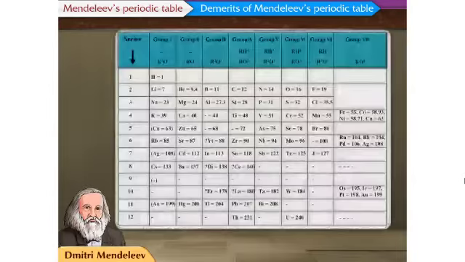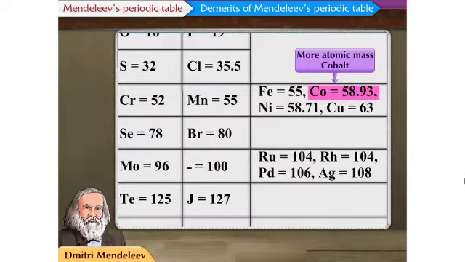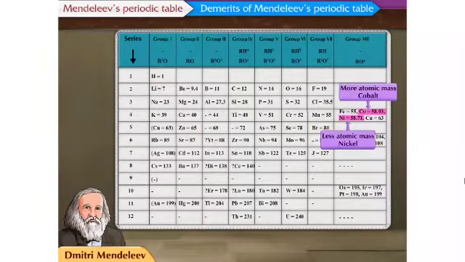Demerits of Mendeleev's periodic table. The atomic mass of cobalt, that is Co, and nickel, that is Ni, in whole numbers being similar, there was some vagueness regarding their sequence in the table. Isotopes were discovered long time after Mendeleev's periodic table was put forth.